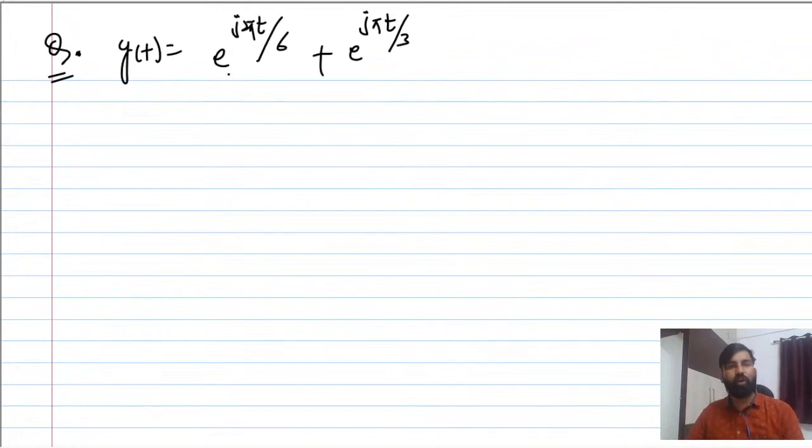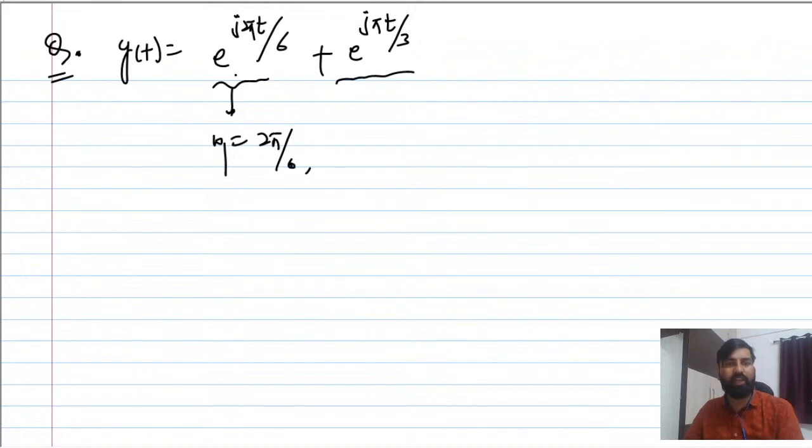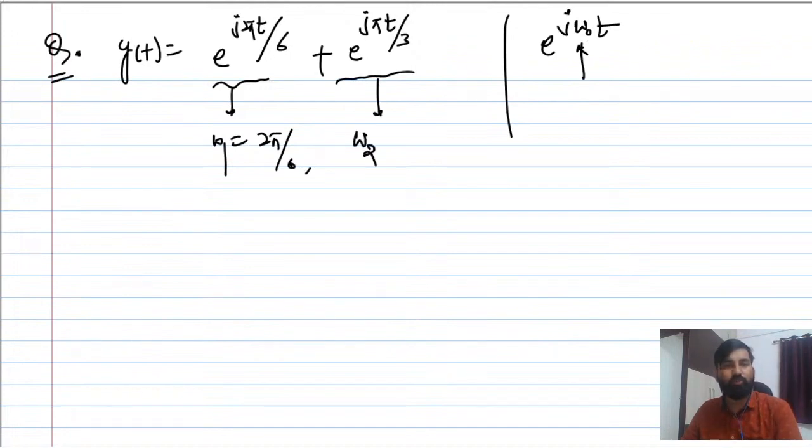From here also you can evaluate the omega naught. From here omega 1 is basically 2 pi by 6. As these are complex sinusoids, from complex sinusoids you can compare with e raised to power j omega naught t. So this omega naught is going to be omega 1 here, and this is omega 2. From here omega 2 you can find, that is pi by 3.